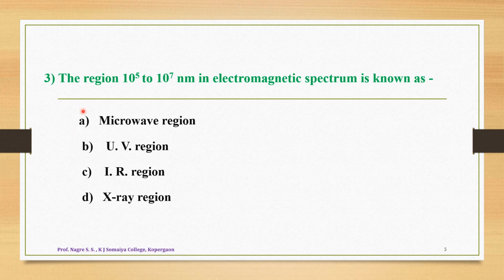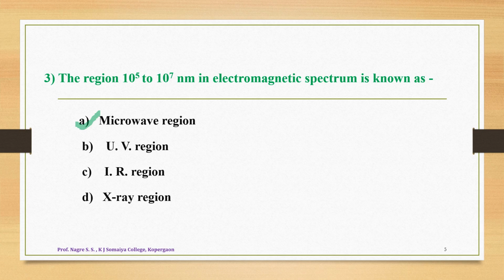These different types of radiations have a fixed range of wavelength, and each wavelength range is given a specific name. Depending upon that, different types of spectroscopies are there. So the region 10⁵ to 10⁷ nanometer is nothing but the microwave region. So the correct answer of this question number 3 is option A, that is, it is known as microwave region.